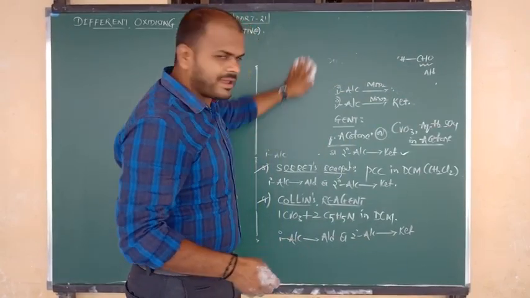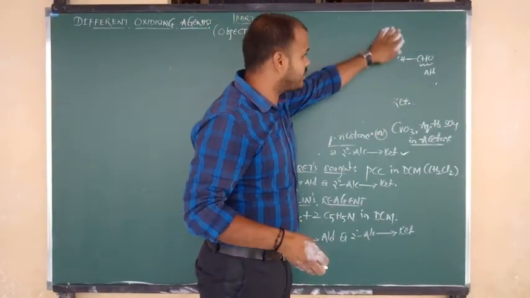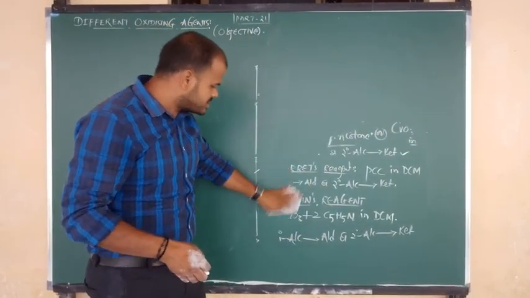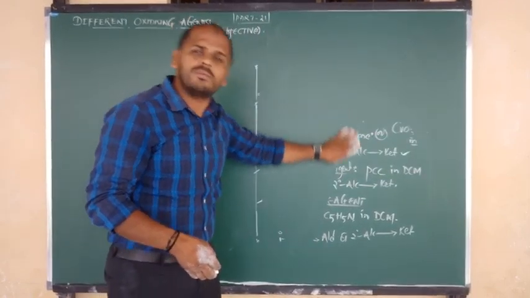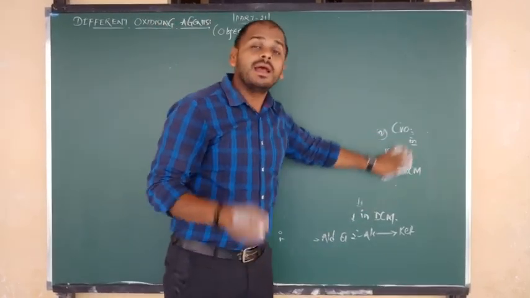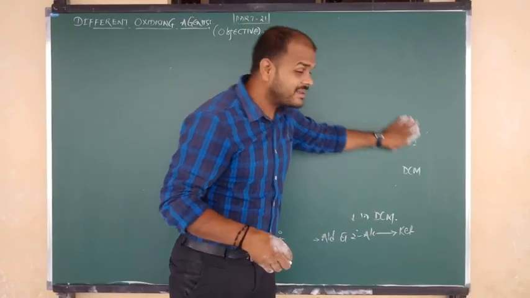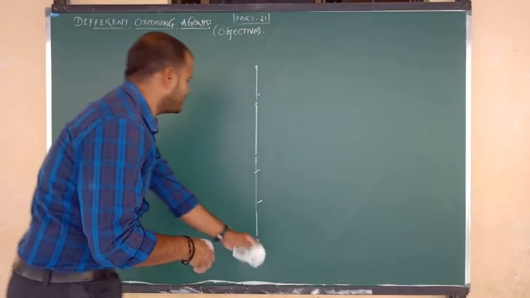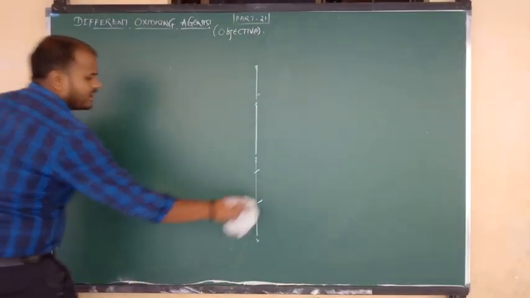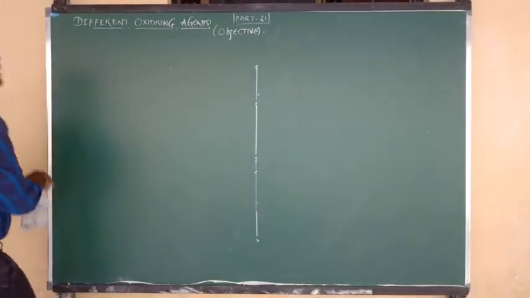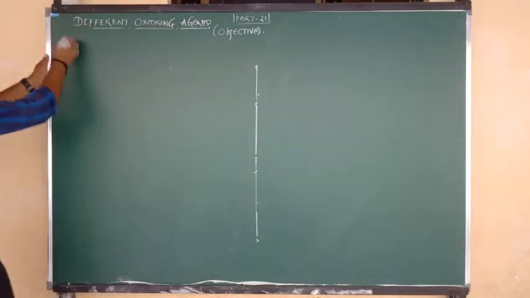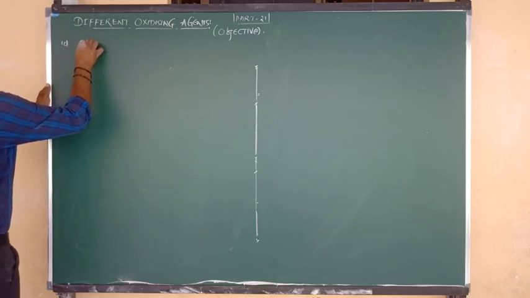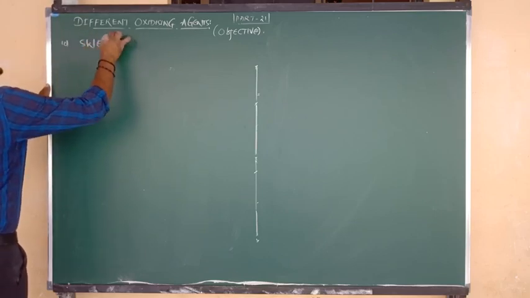What is the use of CAN? That selectively oxidizes only primary alcohols to aldehydes. And what is the use of CrO3? CrO3 means chromic anhydride, which selectively oxidizes only secondary alcohols to ketones. Good. Next, let us go for another oxidizing agent, that is nothing but Swern reagent.